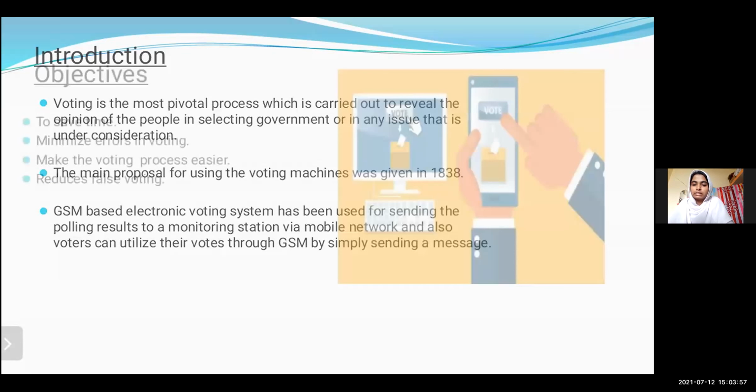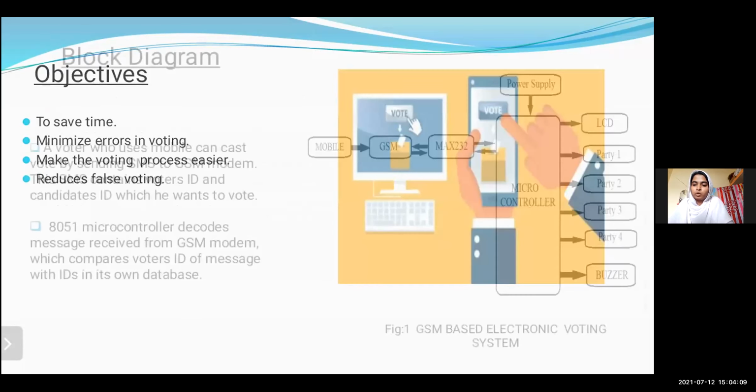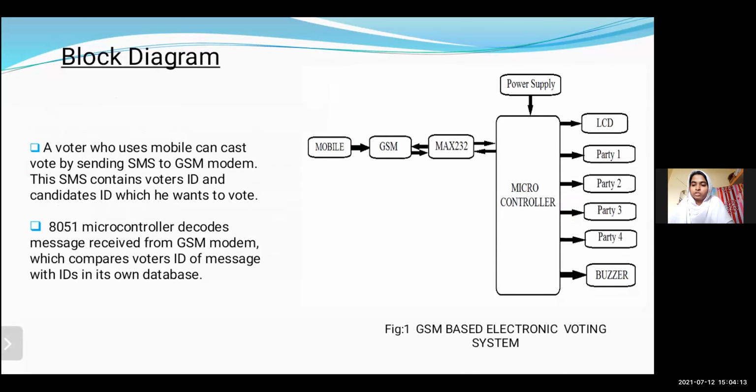Objectives. It saves the time of the citizen, minimizes errors while voting, makes the voting process easier, and reduces false voting. Coming to the block diagram part, the block diagram consists of a mobile GSM, MAX 232 IC, 8051 microcontroller, LCD, buzzer, and a power supply.